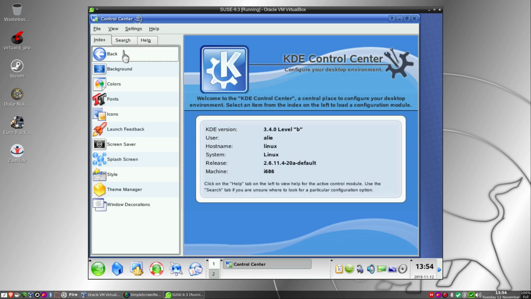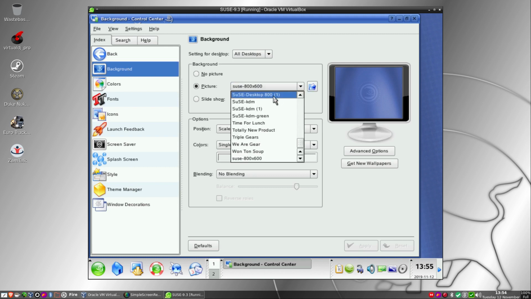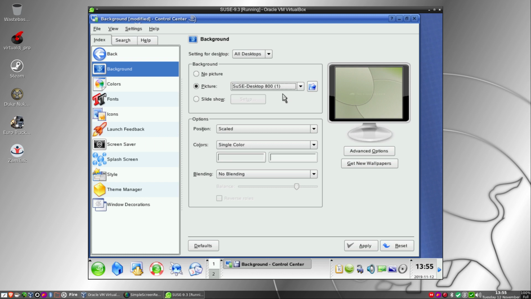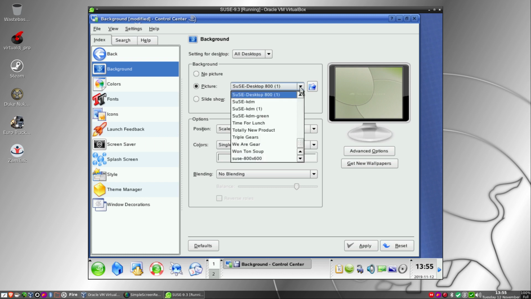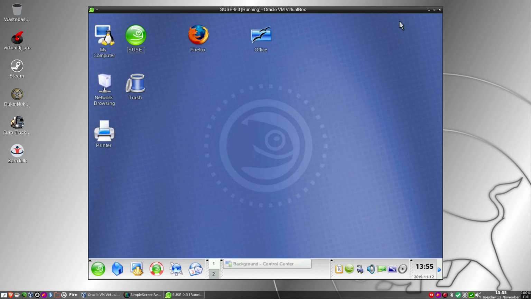We do have appearance and themes, and I haven't really looked at this. So let's see what else they have. Ooh, they have different wallpapers. We didn't look here, did we? Is that the standard one? Yeah, more or less.